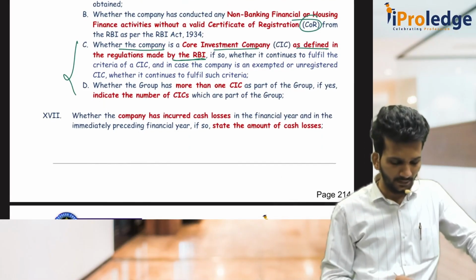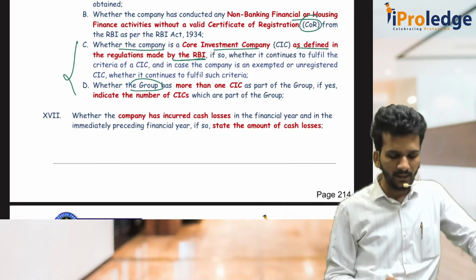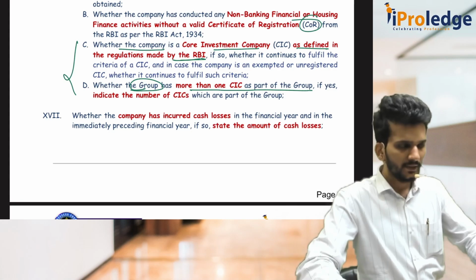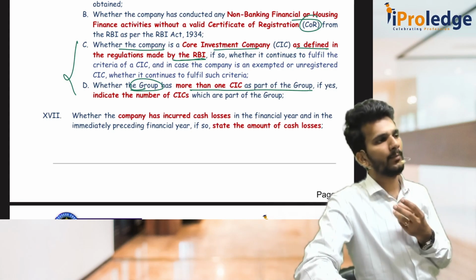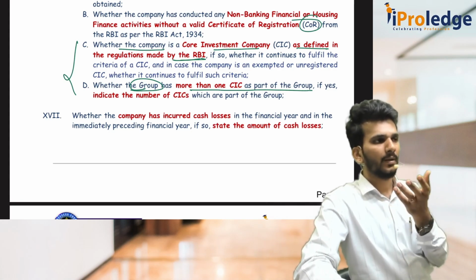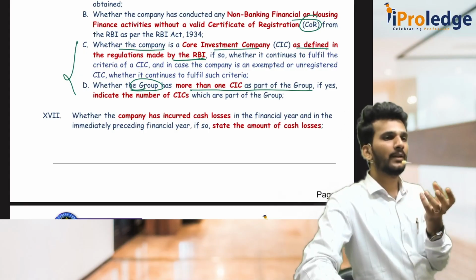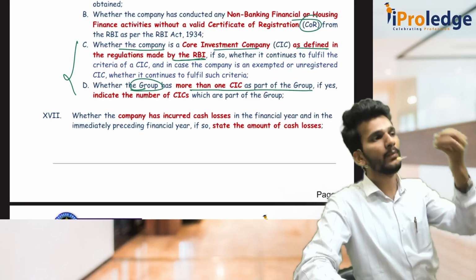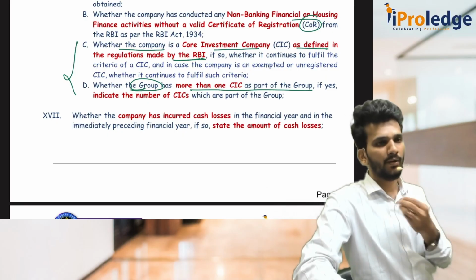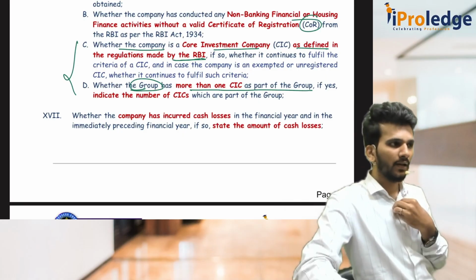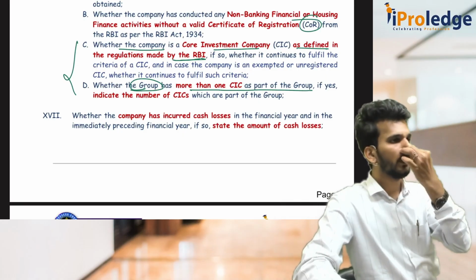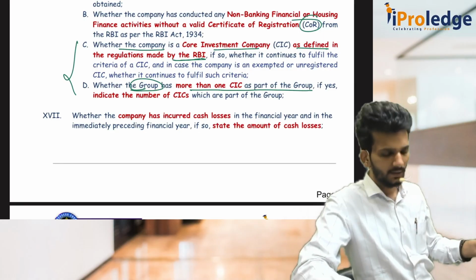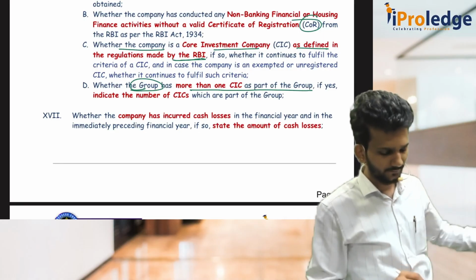Then the fourth point is whether your group has more than one CIC as part of your group or not. That means, under point number C, you have invested more than 90% in another company. Point number D, more than 90% of other companies' or other NBFCs' funds are invested in your group. Your recipient under point D is your giver in point number C. And if there is more than one CIC, that also has to be disclosed under point number D.